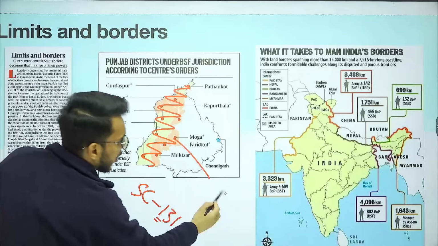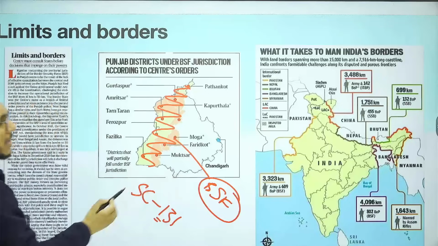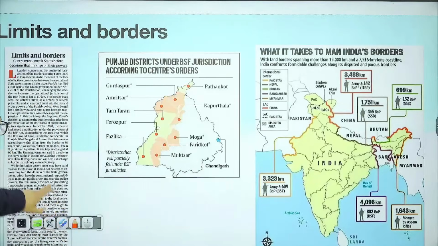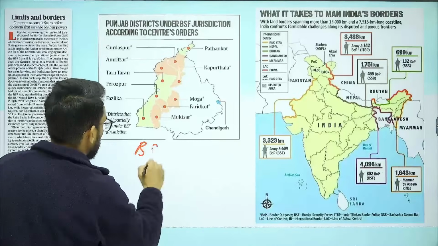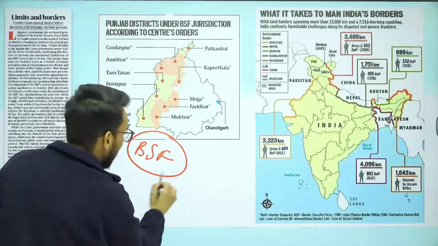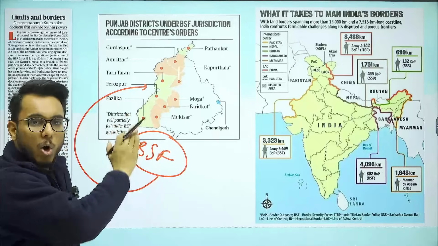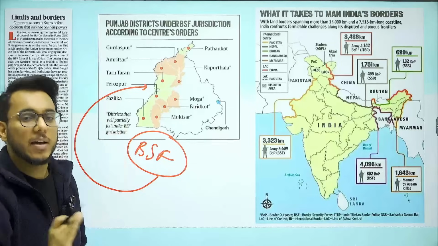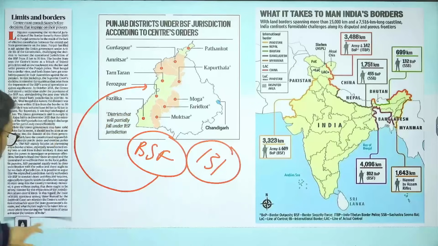BSF operates under the center government's jurisdiction. So it has been said that it is the imposition of a central entity onto the state administration, and it is a breach of federalism. Therefore, under Article 131, they have approached the Supreme Court.